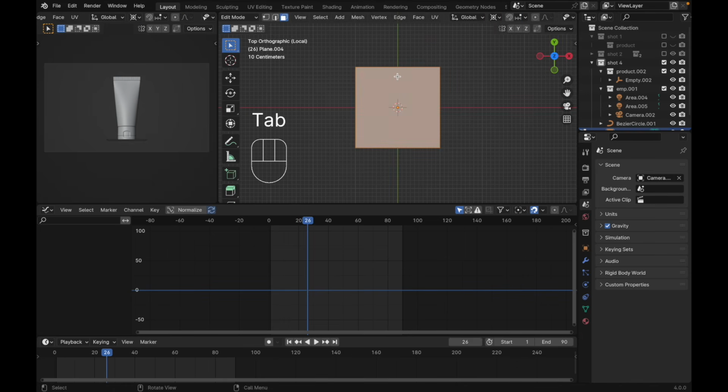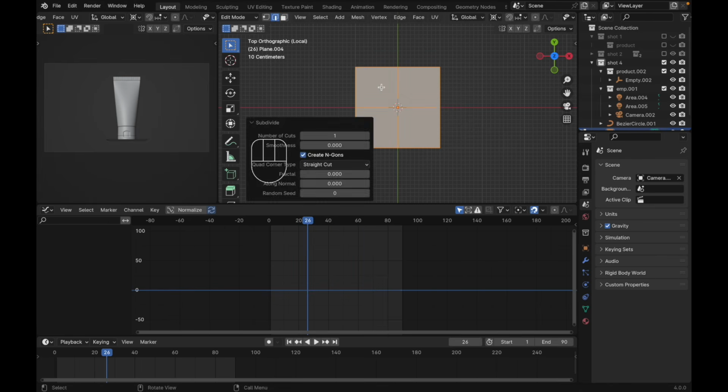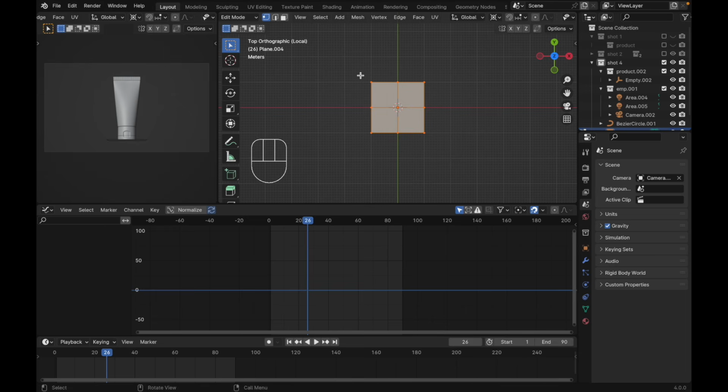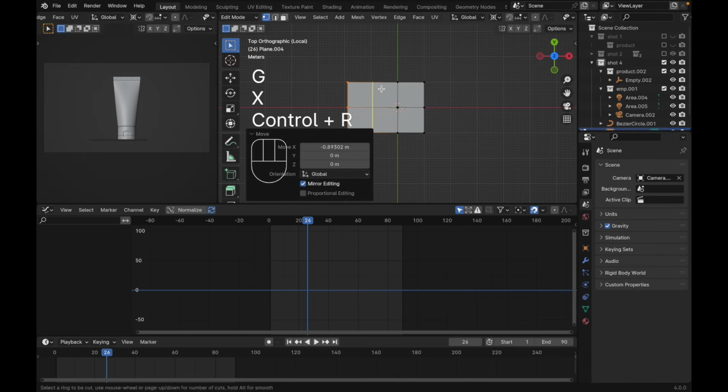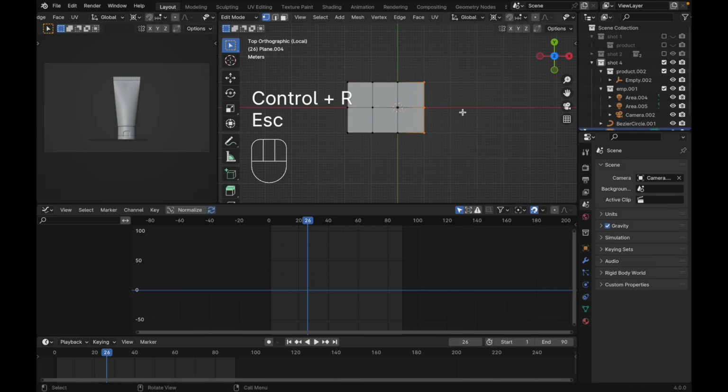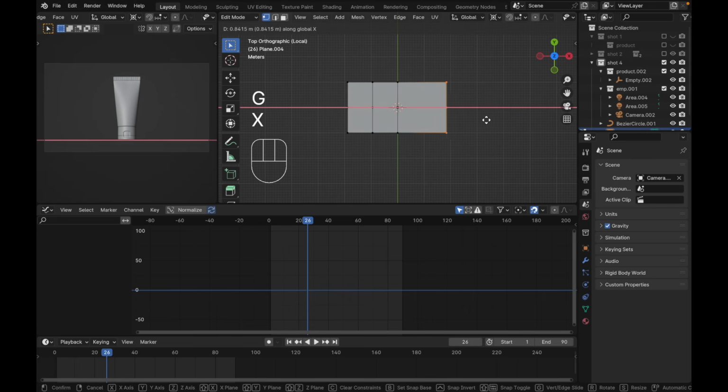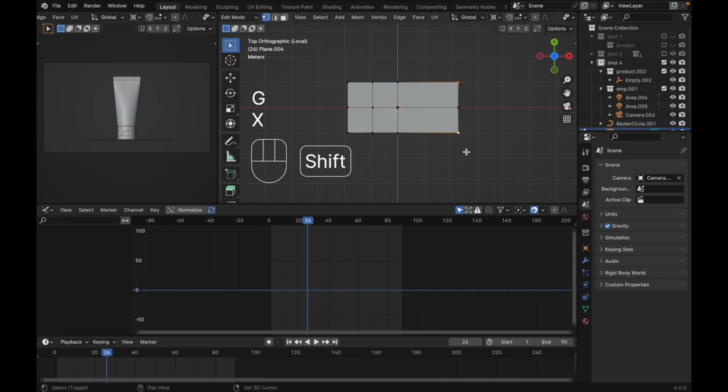tab to the edit mode, press 2 on your keyboard, change it to the edge mode, right click, simplify, press 1 on your keyboard, change it to the vertices mode. We're gonna create something like a leaf. Press Ctrl R, put something here, and maybe this one, just like this.